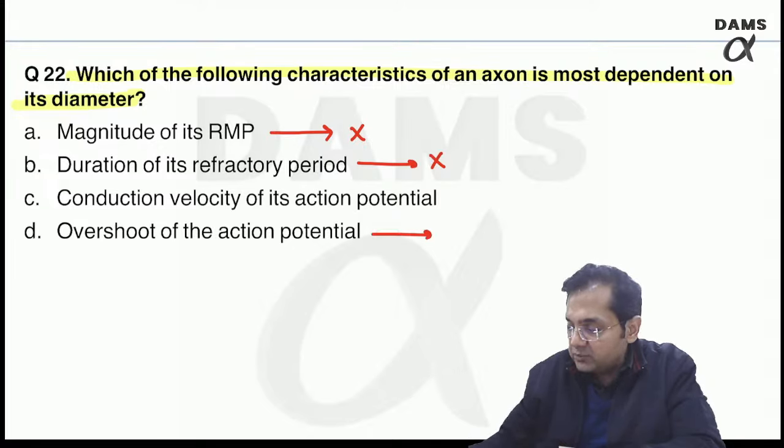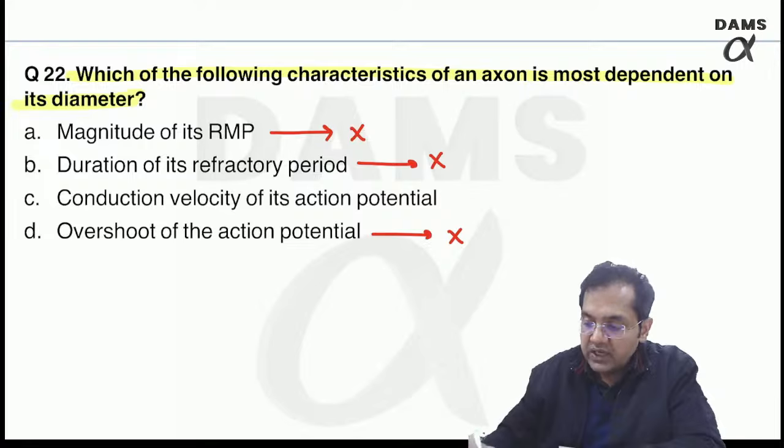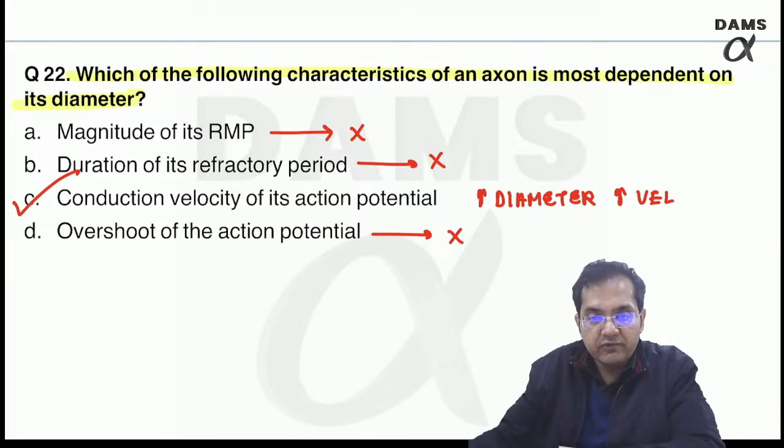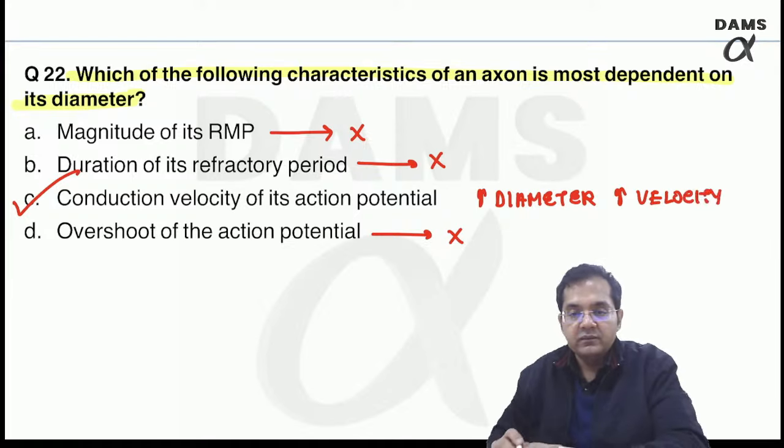Overshoot of the action potential is again related to channels. So the only correct answer is conduction velocity. More is the diameter, more is the velocity, right?